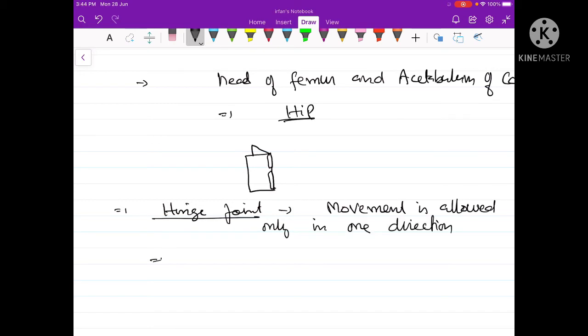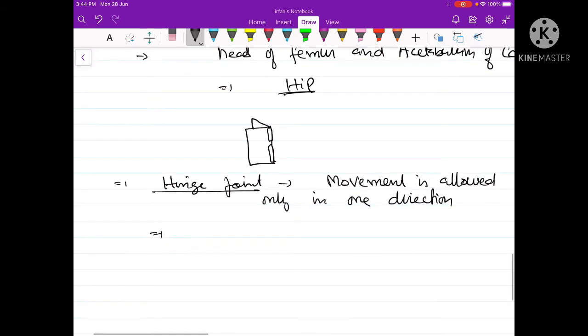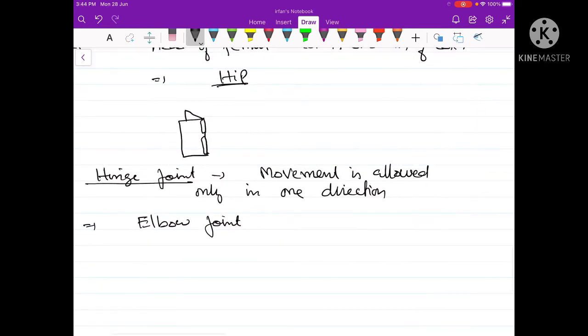Hinge joints are found in the following places. For example, a hinge joint is present in our elbow joint. Our elbow joint is formed between the radius and ulna and the humerus, that is, between the forearm bones and the upper arm bone.